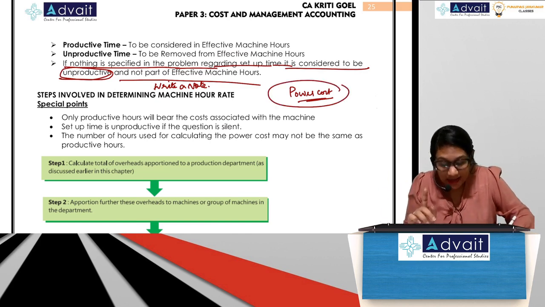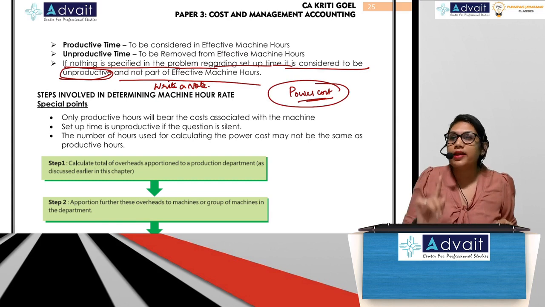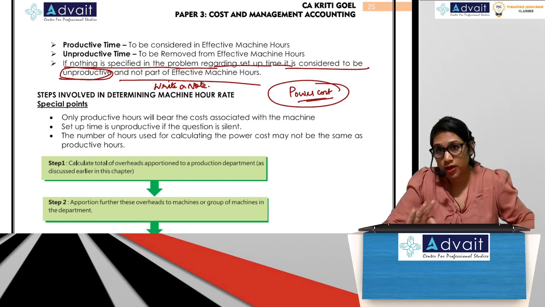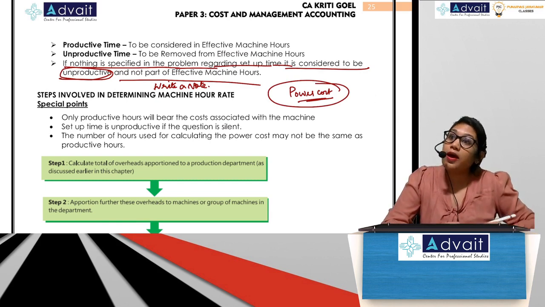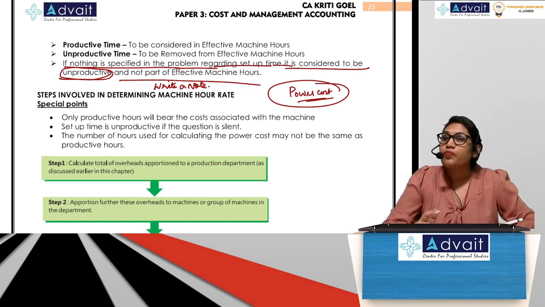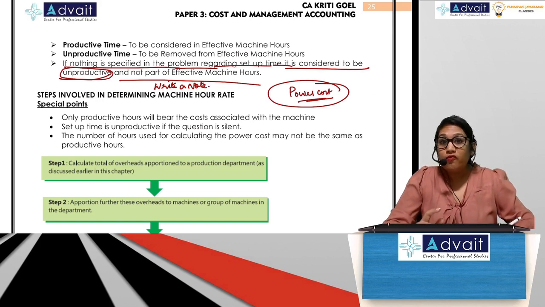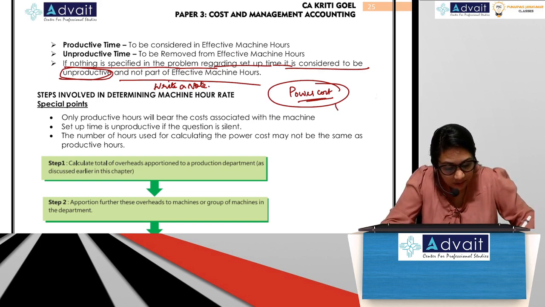Now the second confusion will be in relation to this power cost. In the question they may have given you the power cost, and the way they give it is the cost per unit of power.